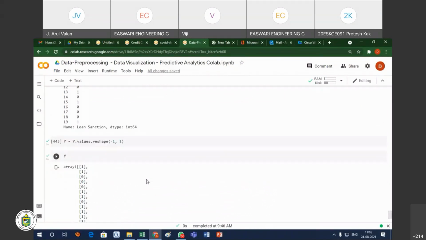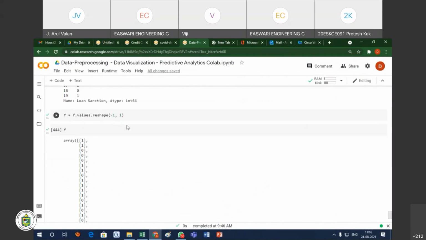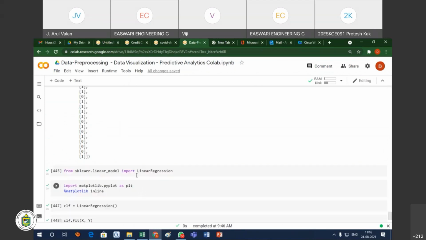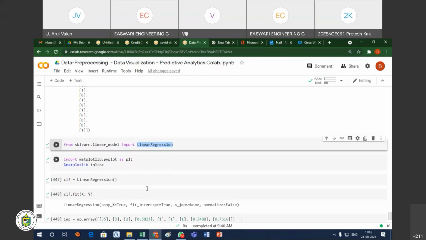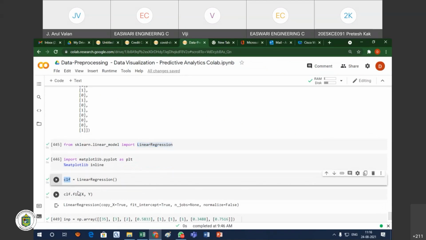We have to reshape once, because for Y we have to make the data set values a single dimensional vector. For that only we apply the reshape. Reshape -1, 1 means we are reshaping the data into a single dimensional vector array. That is the concept of reshape. Then I am using linear regression, a simple machine learning model. With the help of that, I create one object, CLF, the linear regression object.